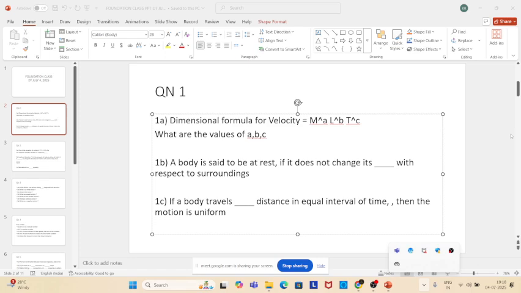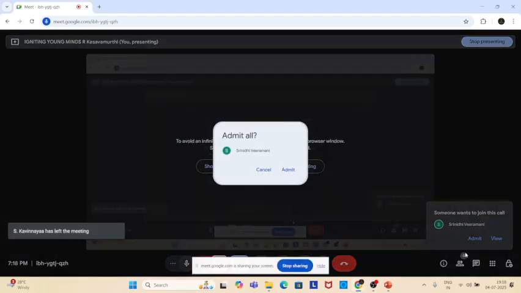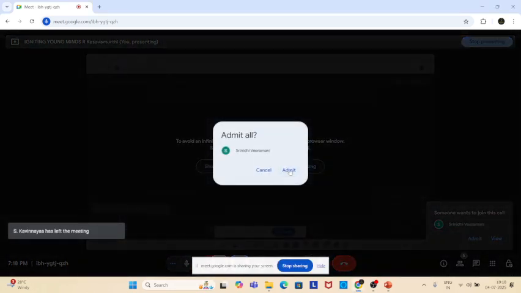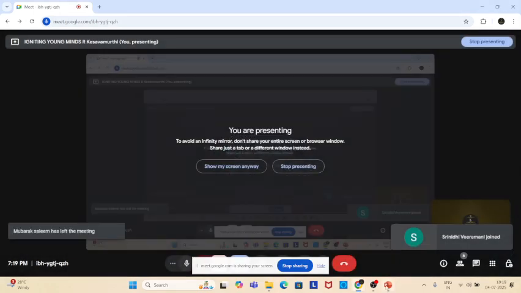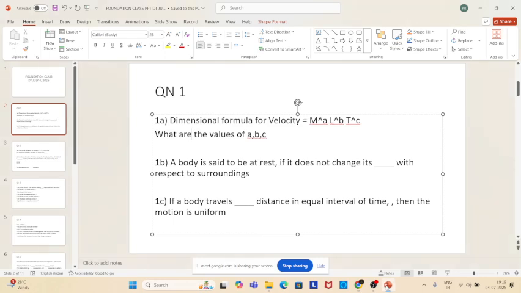A body is said to be at rest if it does not change its position with respect to surroundings. See, some of these things, maybe it is understandable, but you have to be very clear on what exactly comes there.